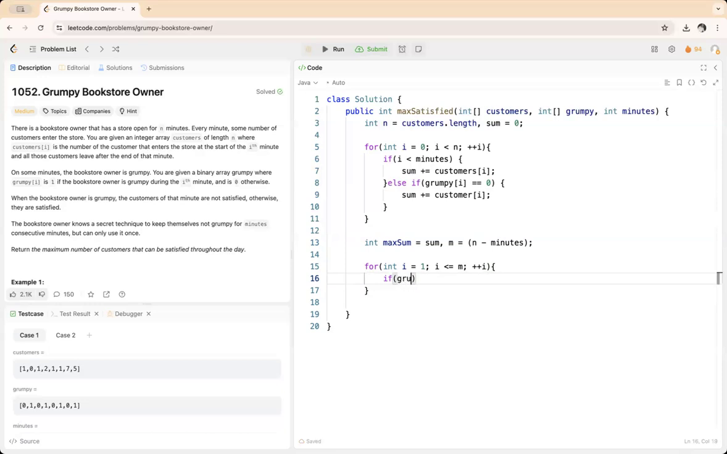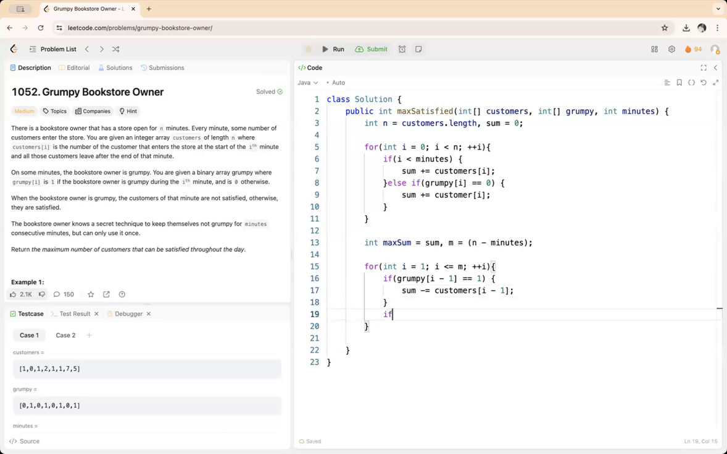And then after this what we will do, that we will put a check if grumpy of i minus 1 is equal to 1. If this is equal to 1, then what we'll do, we will decrement sum. So sum will be decremented by the customers of i minus 1. Okay,